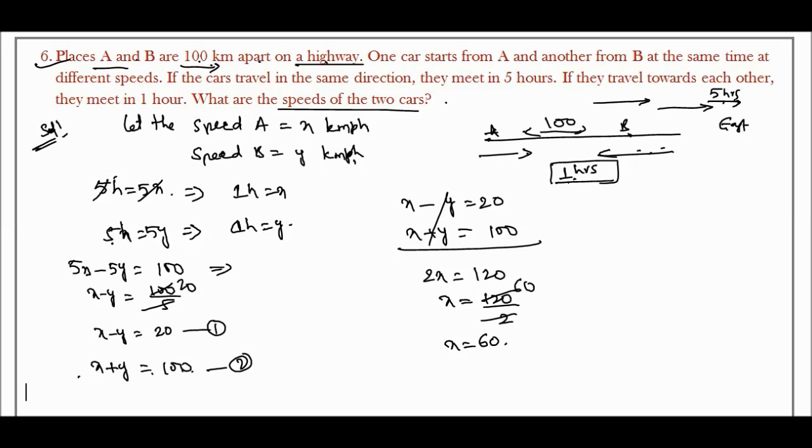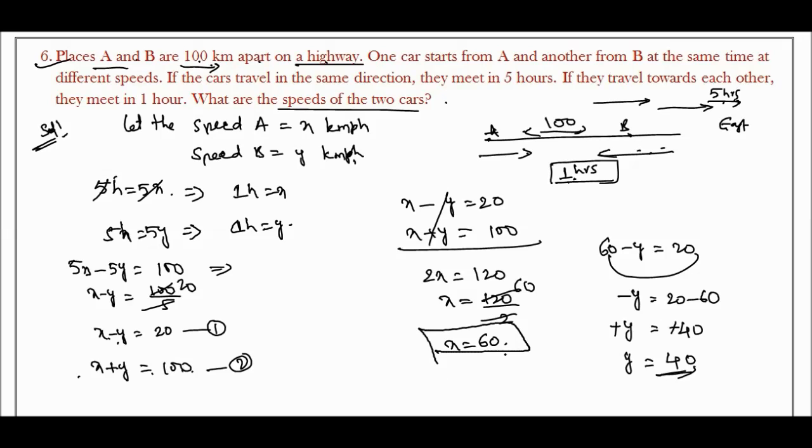Substitute the x value in any one equation, say the first equation. 60 minus y is equal to 20, so minus y is equal to 20 minus 60, which is minus 40. The minus signs cancel, so y is equal to 40. The speeds of the two cars are x equals 60 for the first car and y equals 40 for the second car. This is the answer.